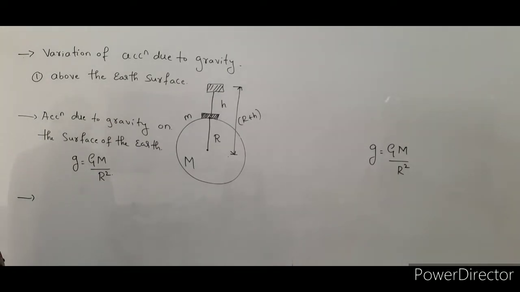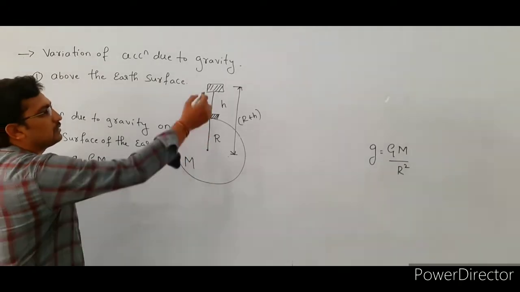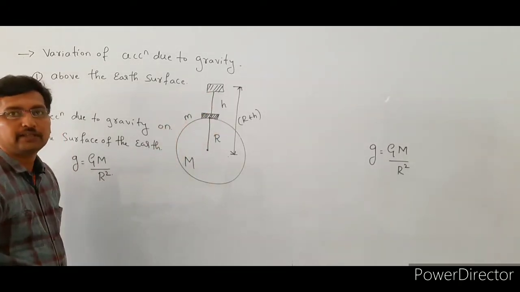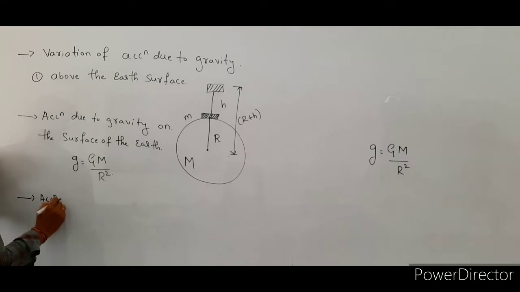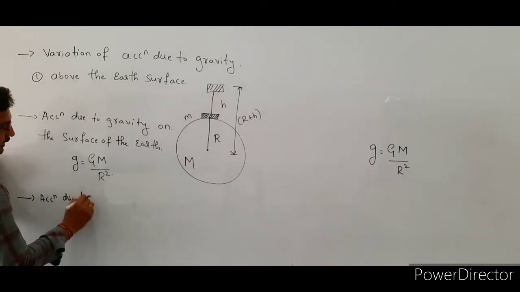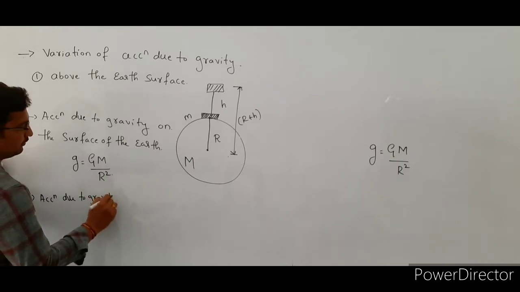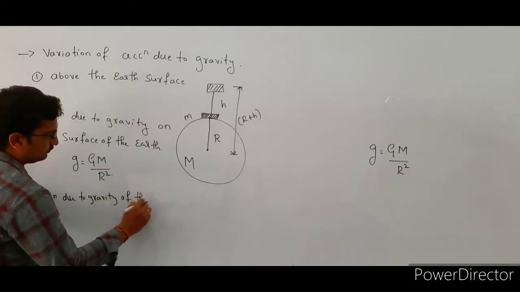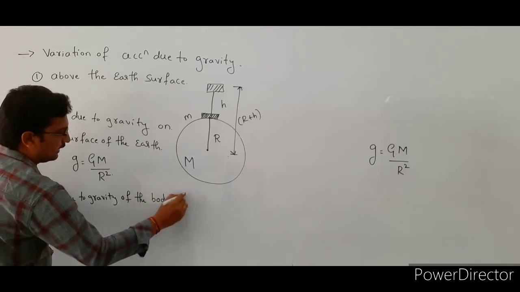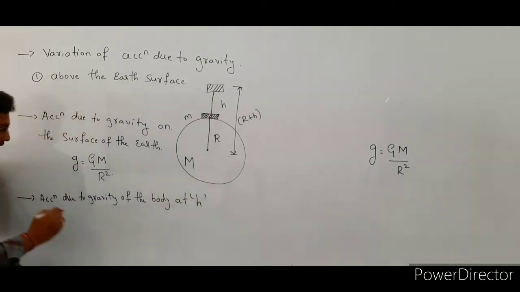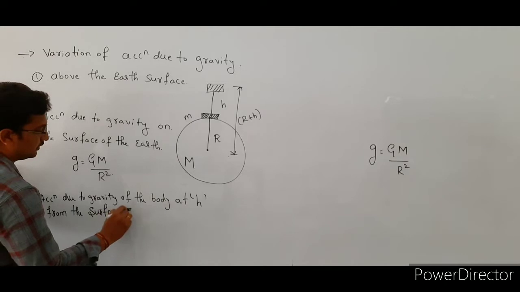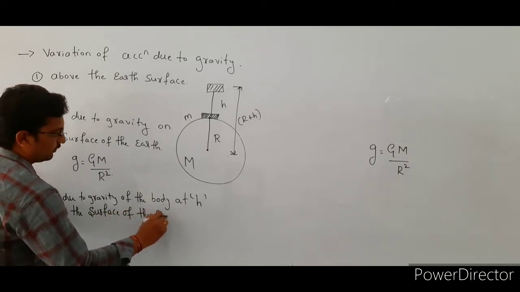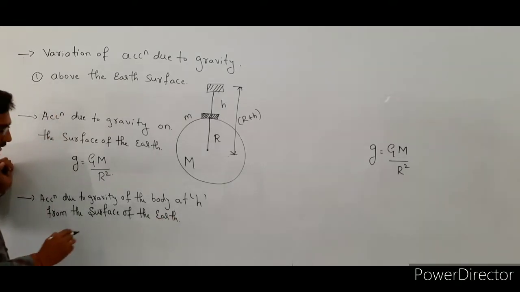Next, we are going to find the acceleration due to gravity of this body at a height h from the surface of the earth, right? See here, the formula is g suffix h.